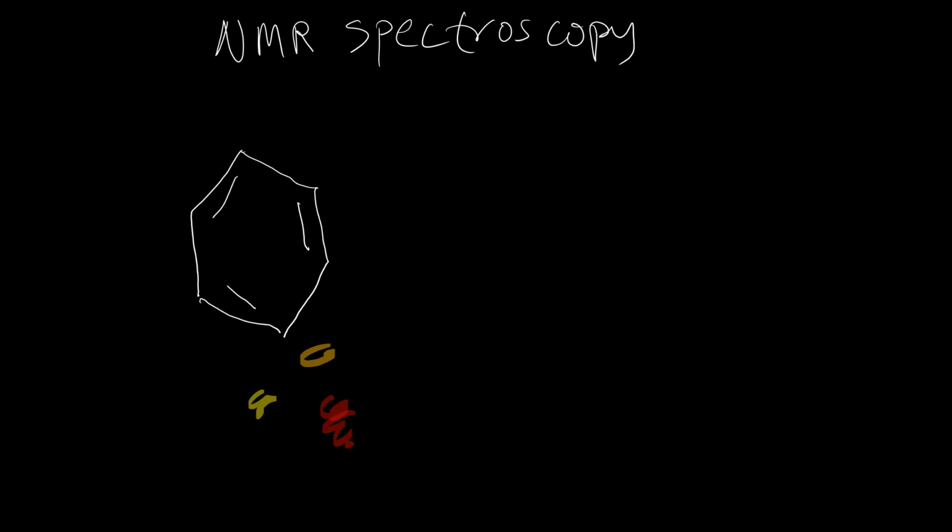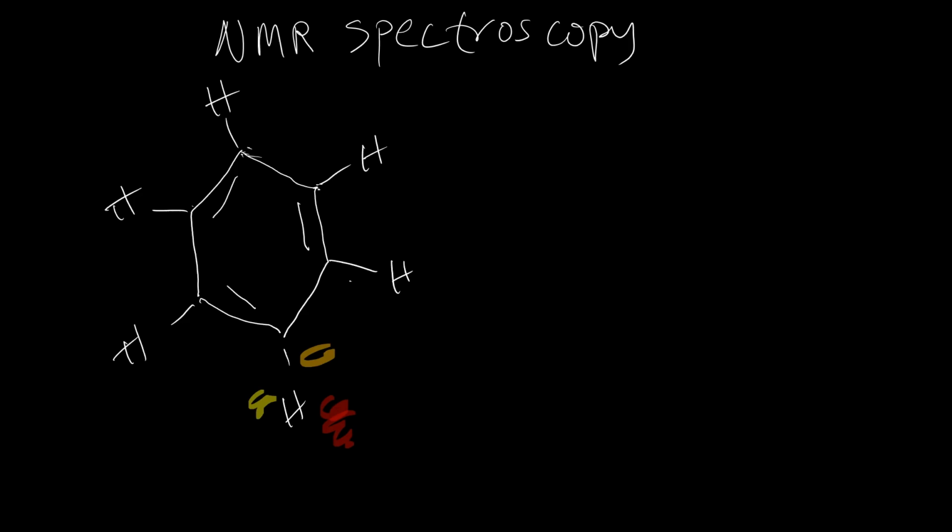So let's look at this benzene structure. How many proton signals is it going to produce in NMR spectroscopy? Let's not forget this benzene structure has hydrogens attached here, here, and here.